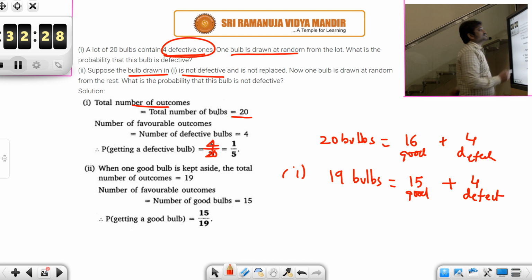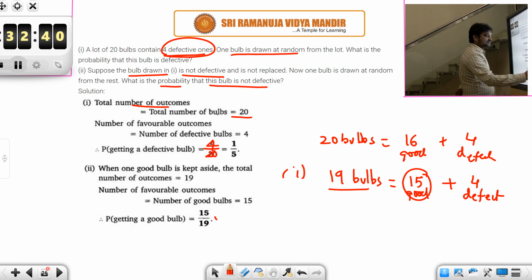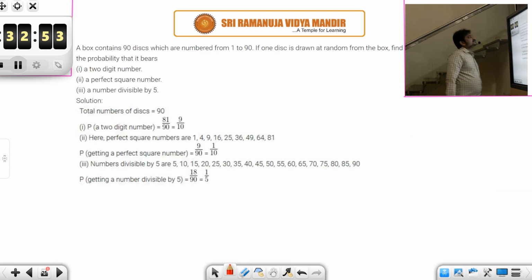So now look at the question. What is the probability that this bulb is not defective? Not defective. How many good ones are there? 15. Total number are 19. So the probability of getting a good bulb is 15 by 19. So just keep following the instructions. As you read the instruction, keep writing your equations. Then all the answers you will get very easily. These are oral types of questions.